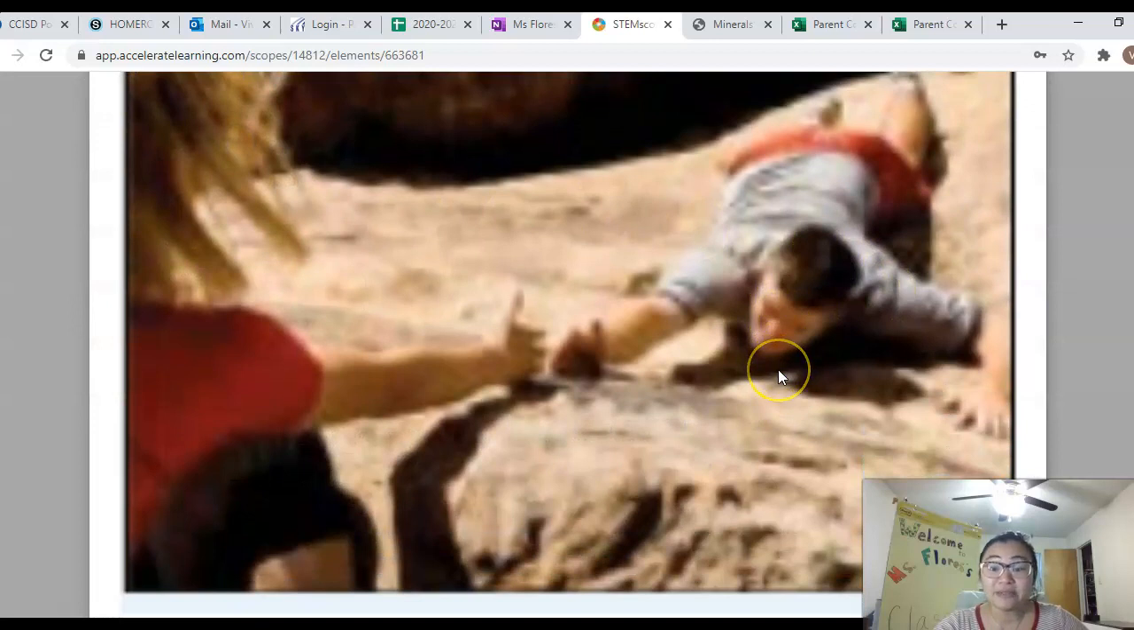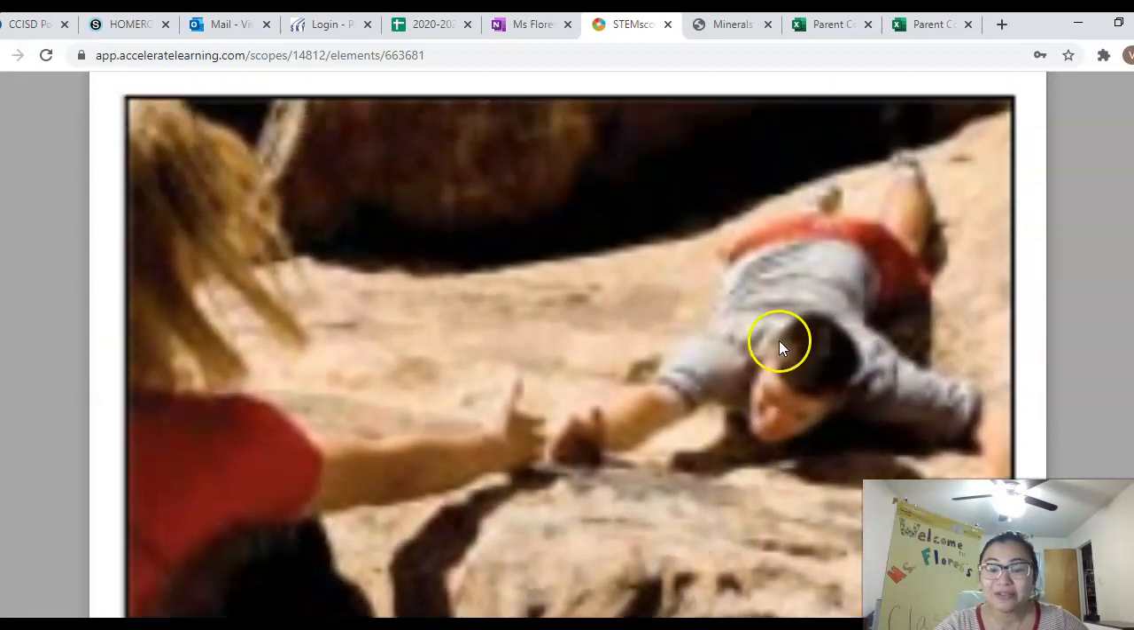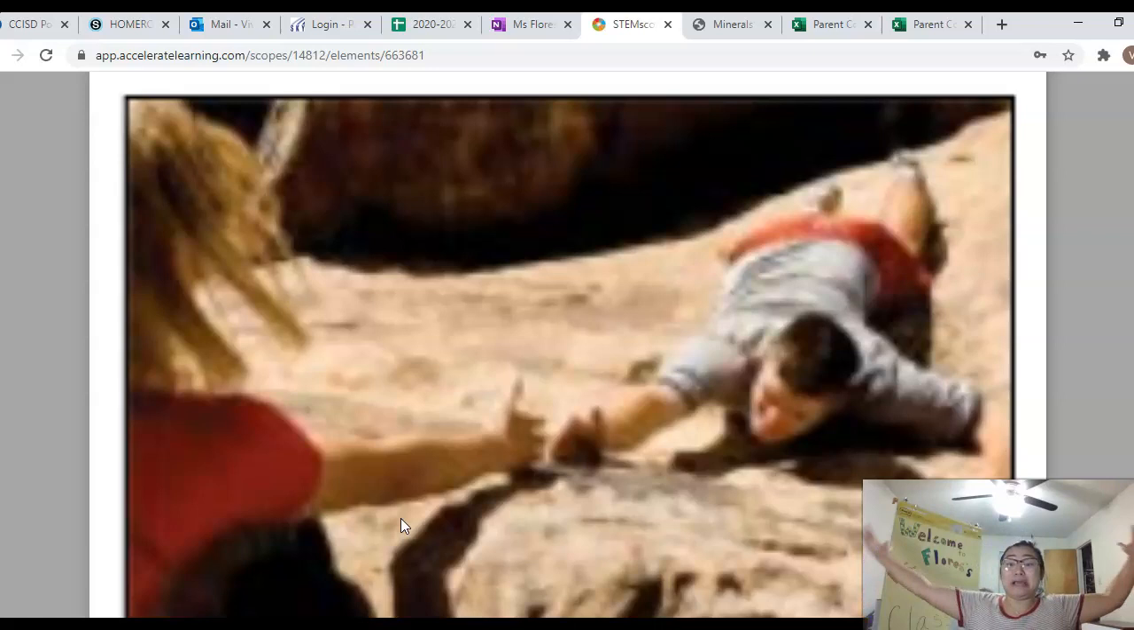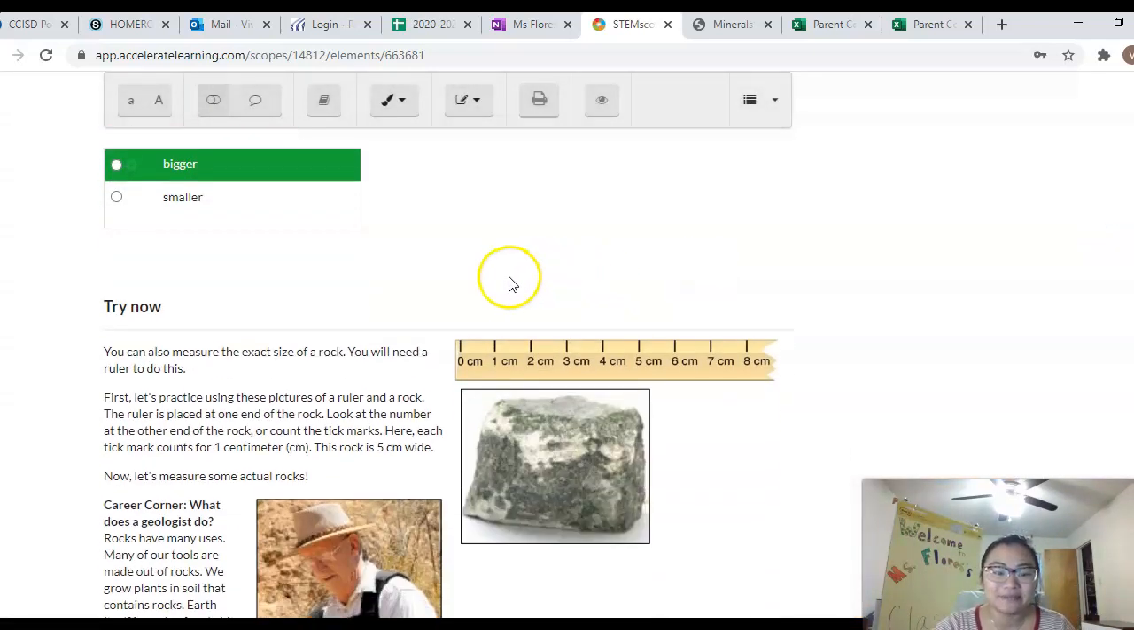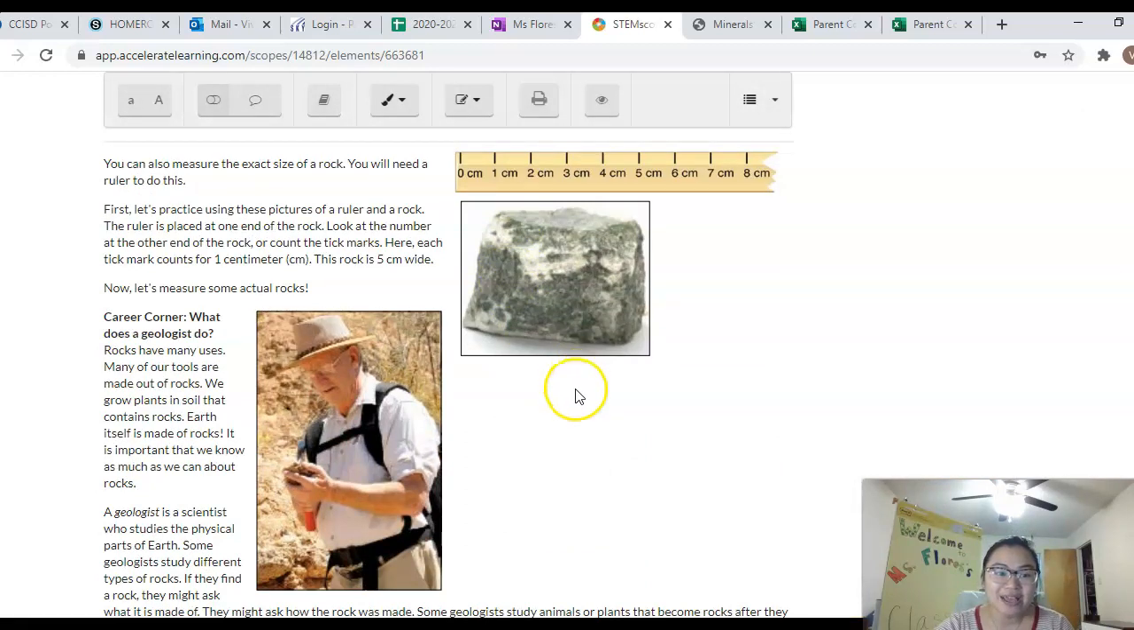Look at this rock. Is this a big rock or a little rock? Look how this man is climbing up the rock. Look how this woman is already standing on the rock. So what size is this rock? It is a big rock. It has to be a big old rock for us to be able to climb it. All right, try it now.